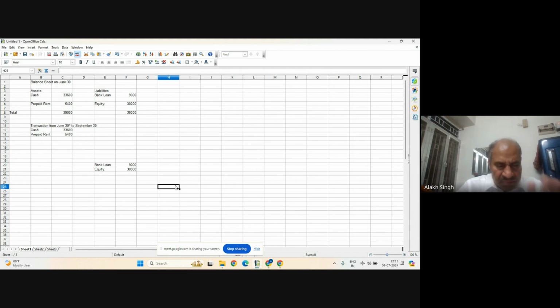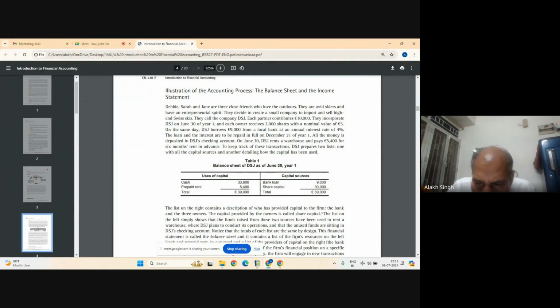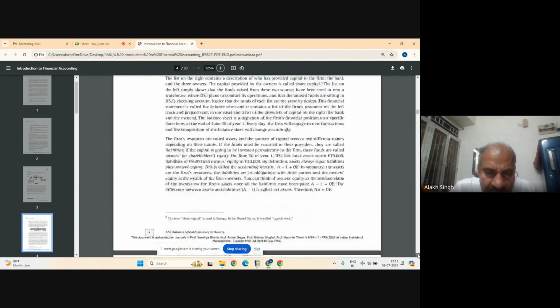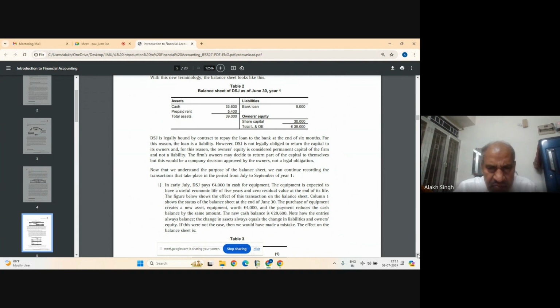So far we have just copied. Now the real skill comes here. From here it will be the interesting part. Okay. Now we go down and the questions are asked. Okay. So bank loan and this we did the same thing. And normally the balance sheet is not made like this. It is the assets part on the top and liabilities and owner's equity part are written on the bottom. That is the convention, so that everything can be written in detail in the law.